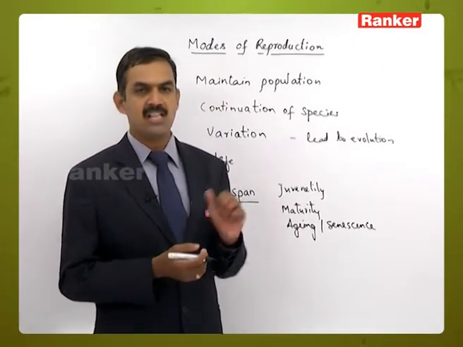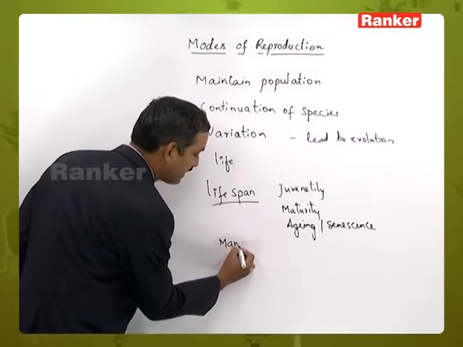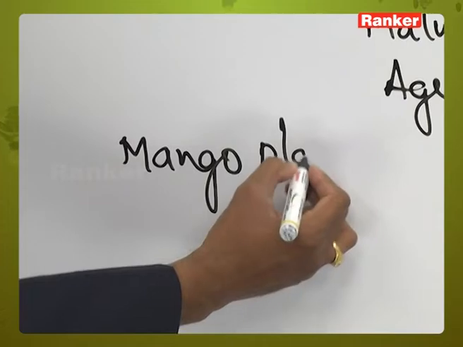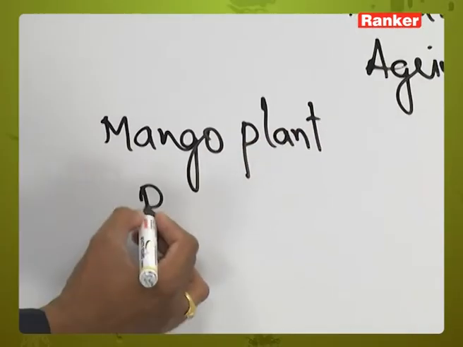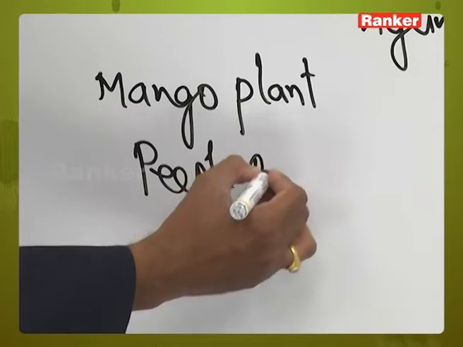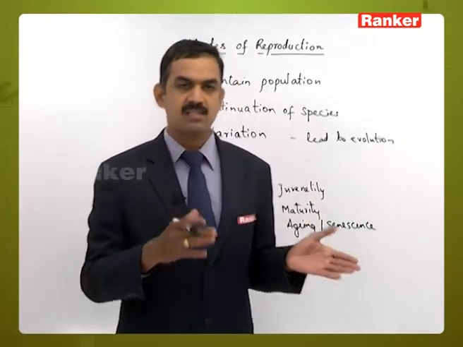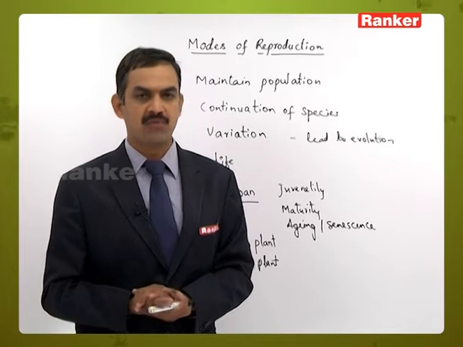For example, if you take a mango plant and a peepal plant, the mango plant has a very short lifespan when compared to the peepal plant. So likewise there is a change in the lifespan of living organisms.